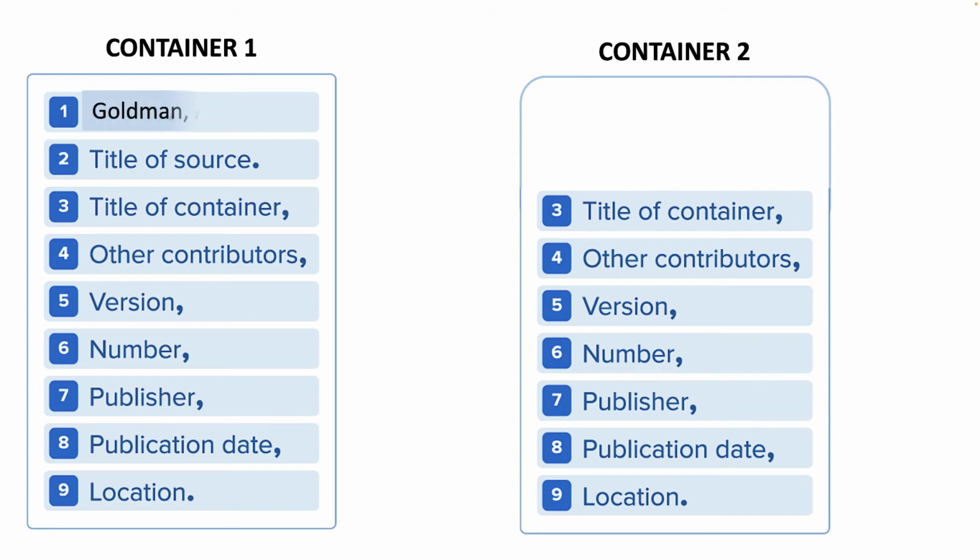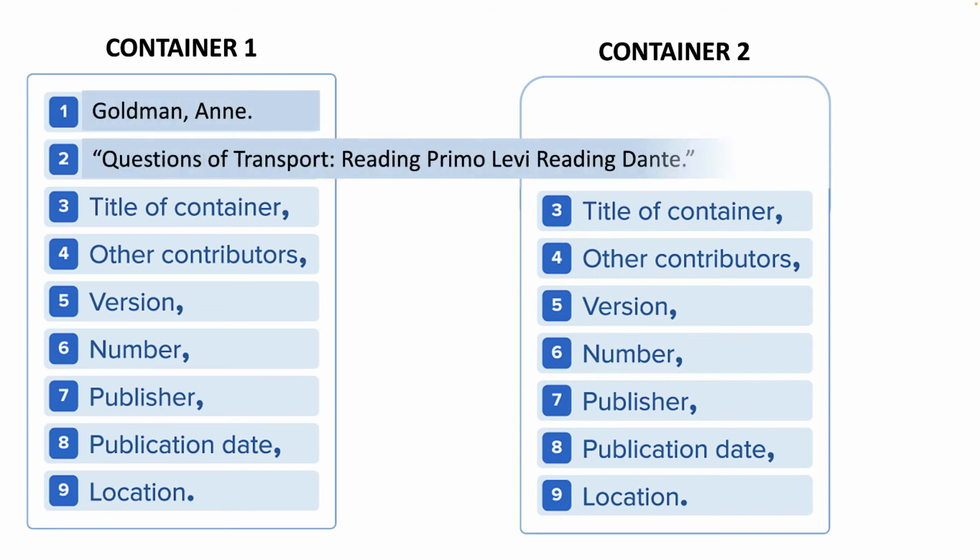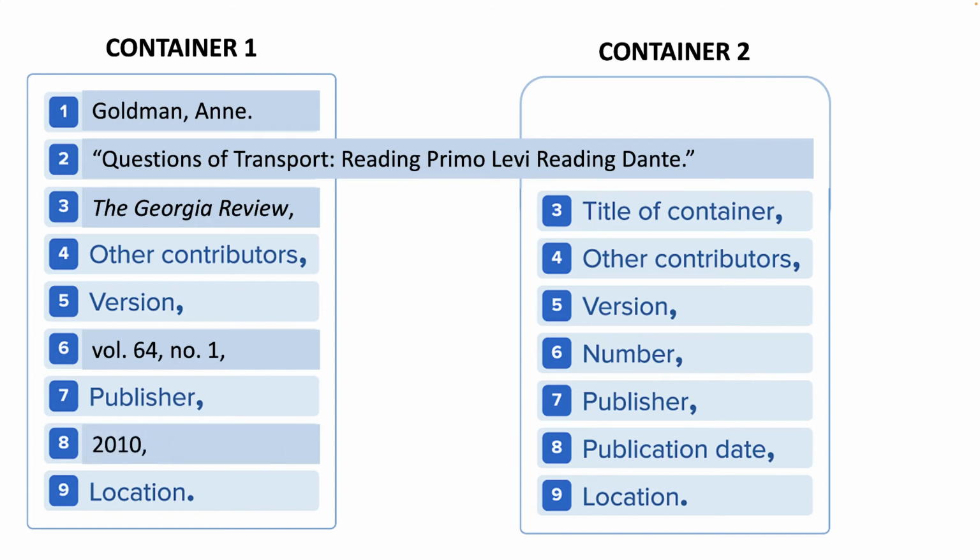So let's pick an author, Anne Goldman. The title of her article is Questions of Transport, Reading Primo Levi, Reading Dante. We found it in the Georgia Review, a periodical. We didn't have any contributors, we didn't have any versions, so we skipped down to the volume and number of the periodical, volume 64, number 1. Again, no publishers, so we go down to the date, 2010, and it appears on pages 69 through 88.